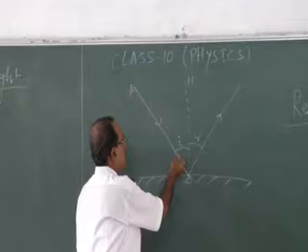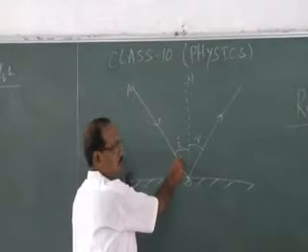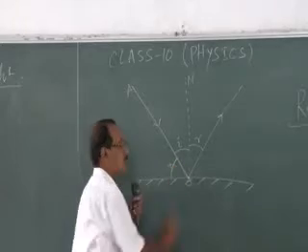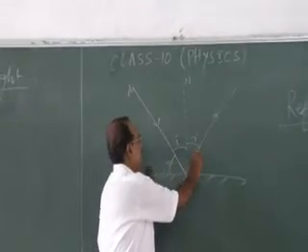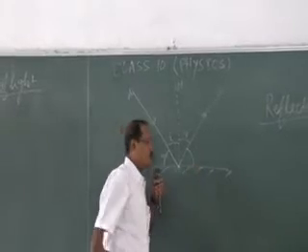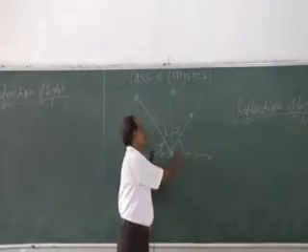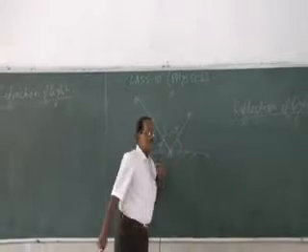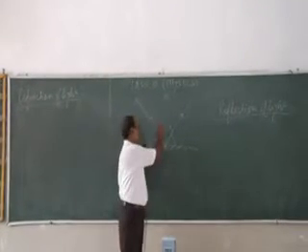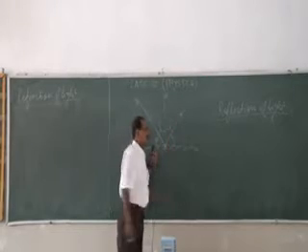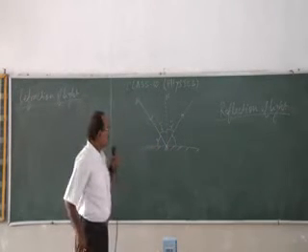The angle between the surface of the plane mirror, or reflecting surface, and the incident ray is known as the glancing angle of incidence. And the angle between the reflected ray and the reflecting surface is known as the glancing angle of reflection. But we will talk only about the angle of incidence and the angle of reflection.